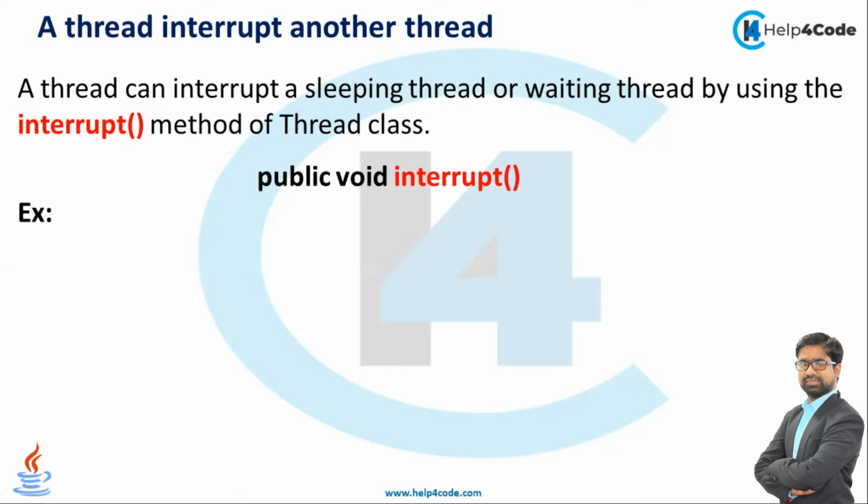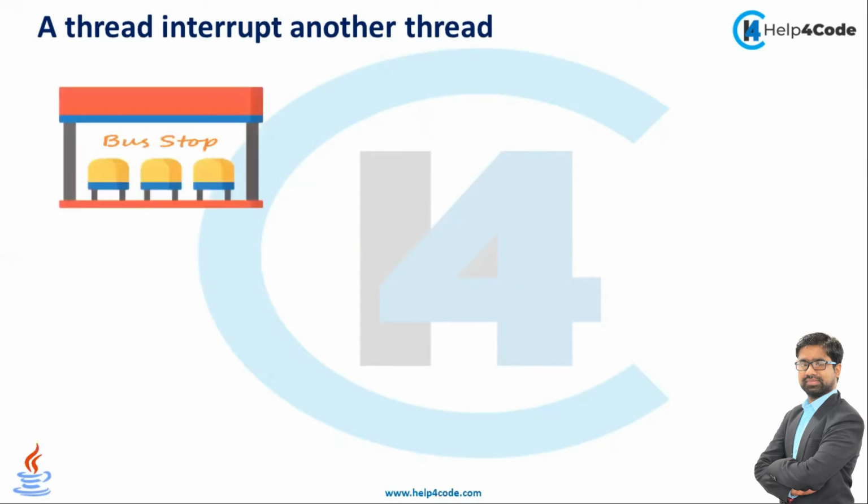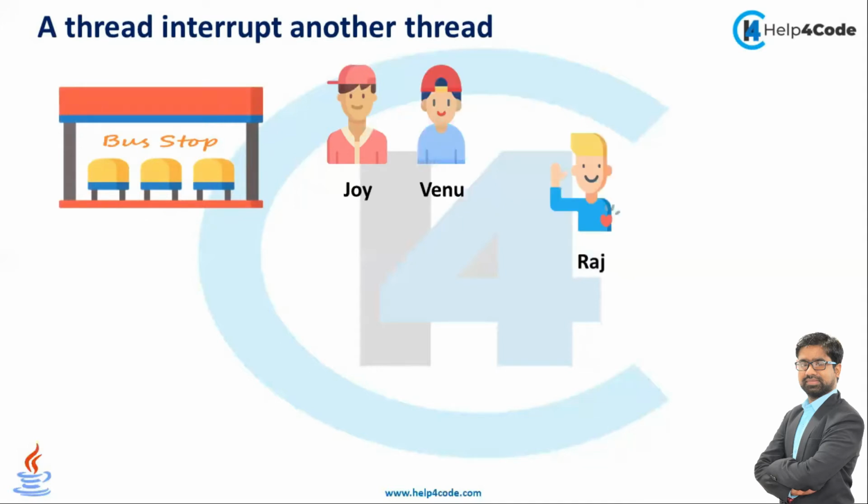So guys, let's discuss a real life example so that we can easily understand when the interrupt method can be used. For example, there is a bus stop and three friends are traveling: Joy, Venu, and Raj. They know that the bus will come in 1 hour. So Raj decides to go to sleep for 1 hour. Raj has called the sleep or wait method, and he has set the timing for 1 hour.